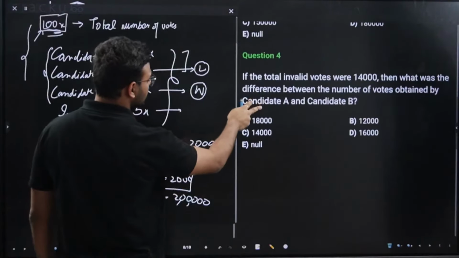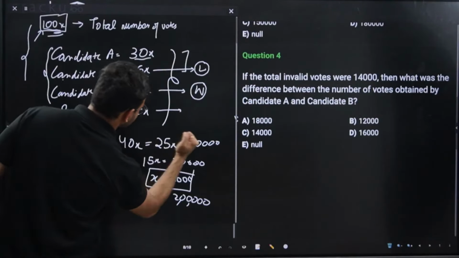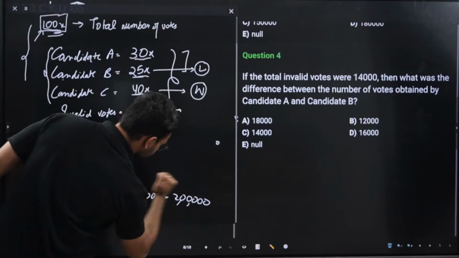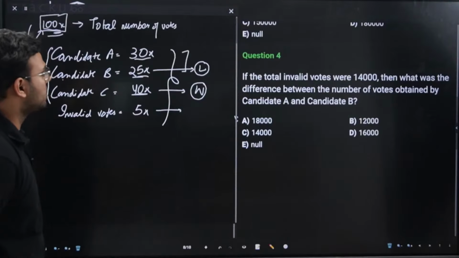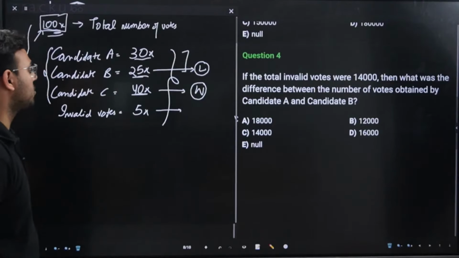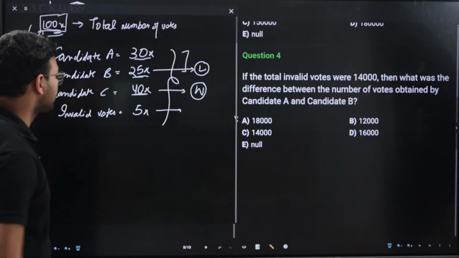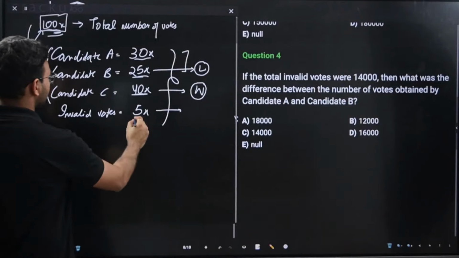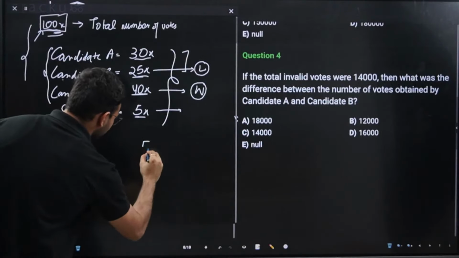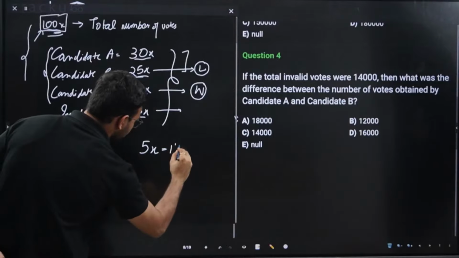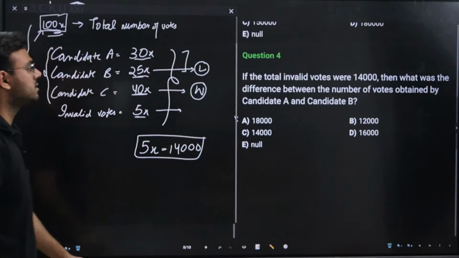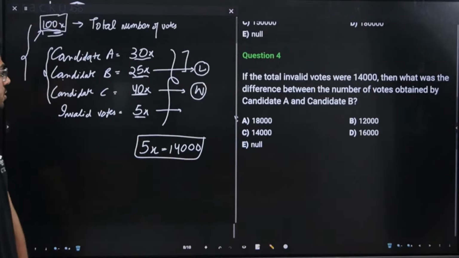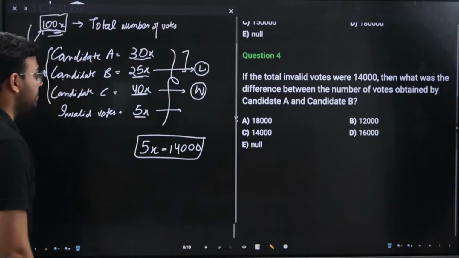Now let's look at the fourth question. The fourth question is saying if the total invalid votes were 14,000, then what was the difference between the number of votes obtained by candidate A and candidate B? Total invalid votes is 5x. So it is given that the 5x value is equal to 14,000.